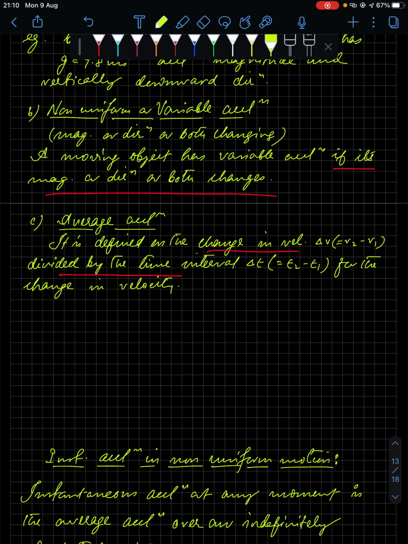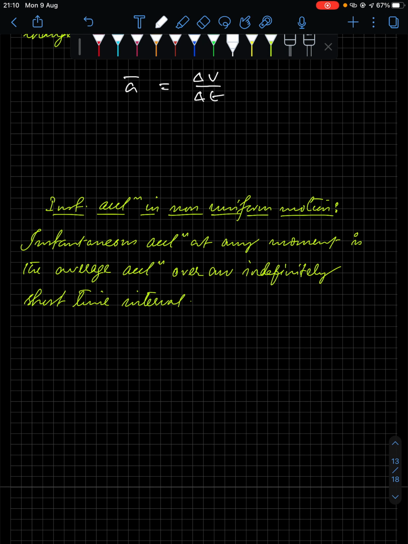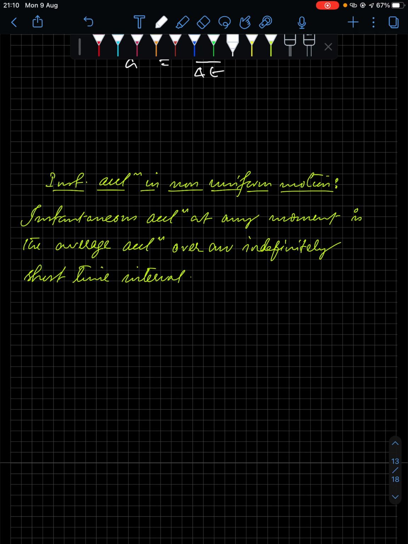Now average acceleration is again change in velocity divided by time interval. So how do you write down the equation for average acceleration? A vector or a bar, since we are calculating average, delta v by delta t, that will be the relation for average acceleration. Okay, things are clear till here.